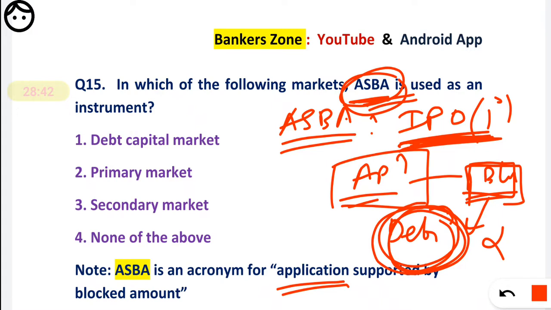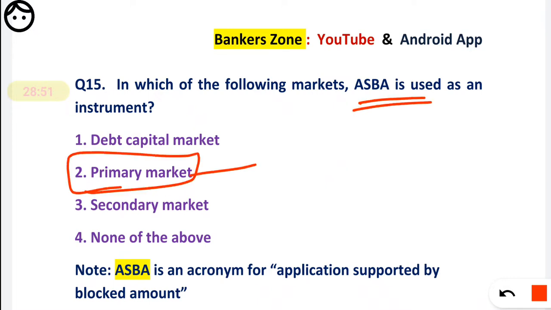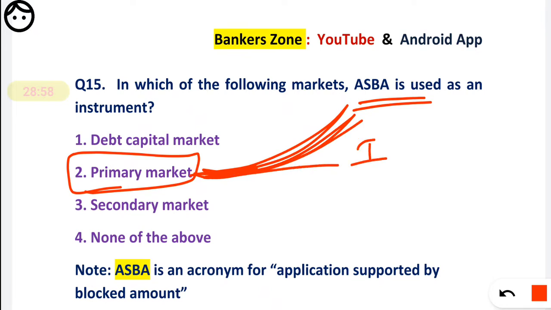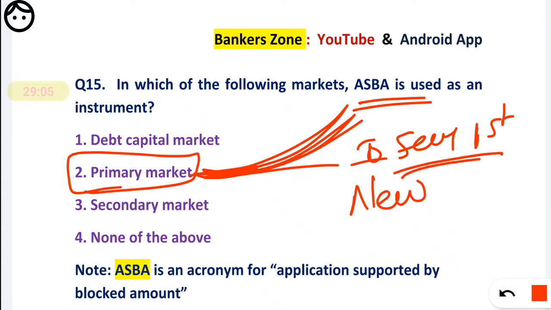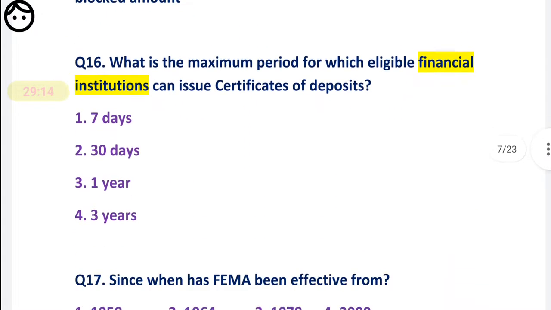Okay, it is very easy, and I think it is clear to you. Now what you have to mark: ASBA is mainly an instrument of the primary market. That you have to remember. ASBA is mainly for the primary market, because in the primary market we are dealing with securities which are issued for the first time, which are new, that we can say newly issued securities. And for that you can remember the example of the IPO. Okay, now question number 16.